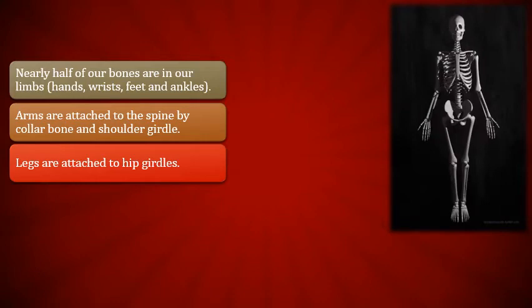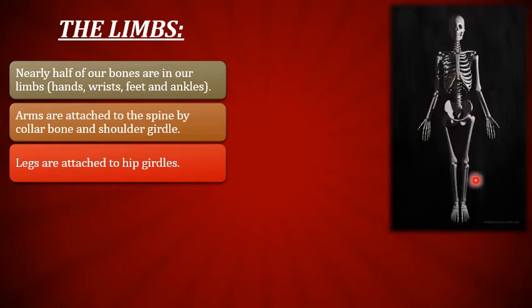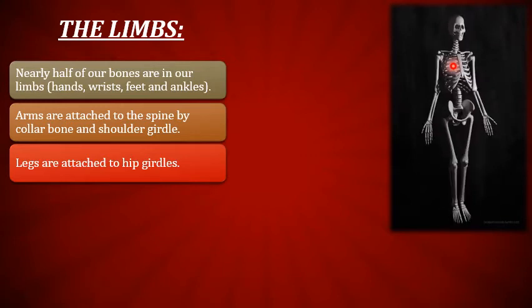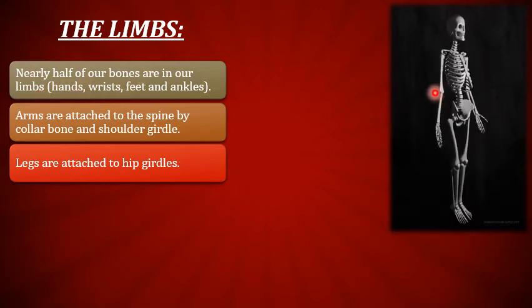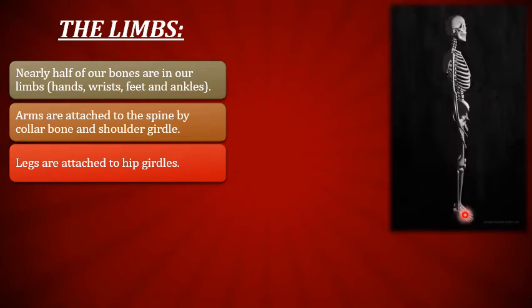Now it's time to learn the next part of the skeleton, and that is the limbs. Here I have repeated the same picture, so you can observe the whole skeleton of a human being. There is the skull, ribs, spine at the back, and these are limbs. What are the limbs? Nearly half of the bones of our body are in our limbs. It means half of our bones are in our hands, wrists, feet and ankles. Here you can see our fingers. So many bones are there in our fingers.